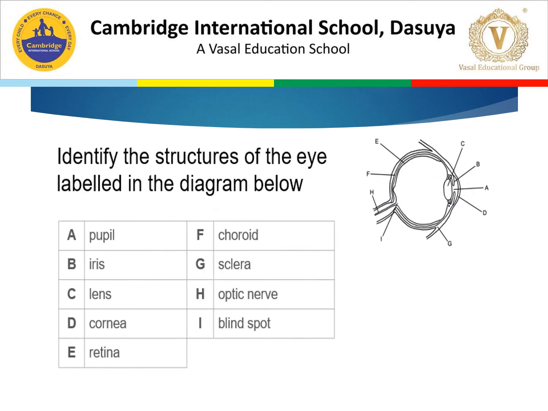You have to identify the structure of the eye and label it in the diagram. Dear students, in IGCSE these kinds of questions are very important. Most of the time they don't ask you to draw the diagram, they ask you to just label the diagram. In this, A is pupil, B is iris, C is lens, D is cornea, E is retina, F is choroid, G is sclera, H is optic nerve, I is blind spot.